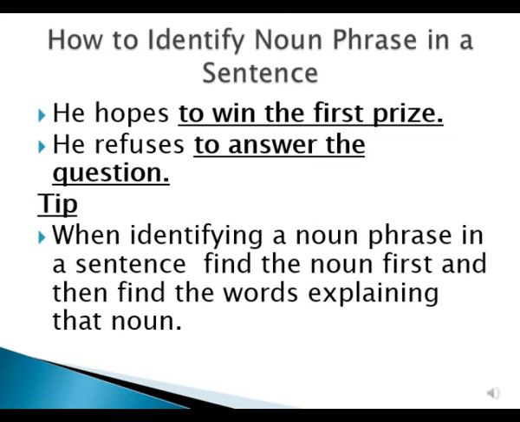Next, I'm going to tell you how you can identify a noun phrase in a sentence. Here, I'm going to share a small tip with you. Whenever you have to find a noun phrase in a sentence, find the noun first and then the words explaining that noun. Those words and that noun will make a noun phrase. Like in sentence number 1, he hopes to win the first prize. Prize is a noun, and to win the first prize whole is a noun phrase because to win the first are explaining the noun prize.